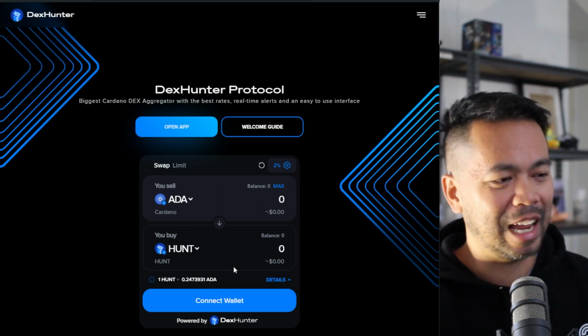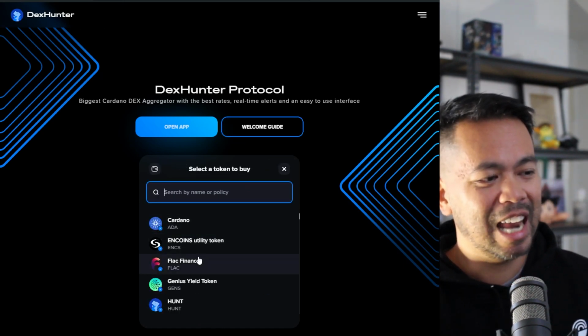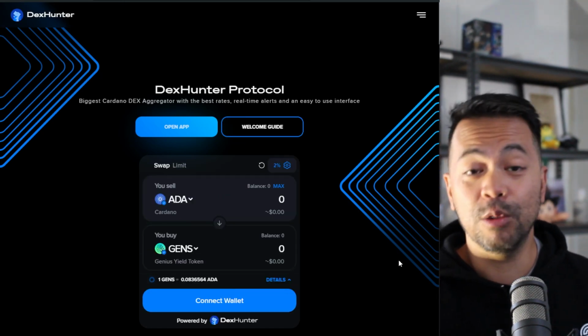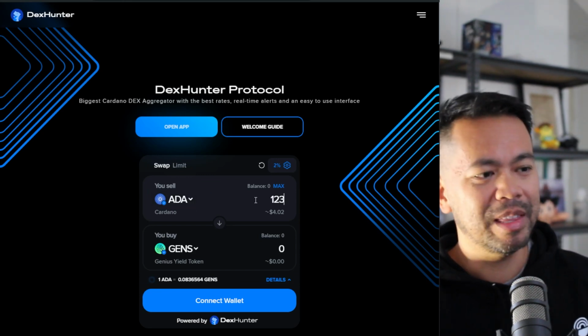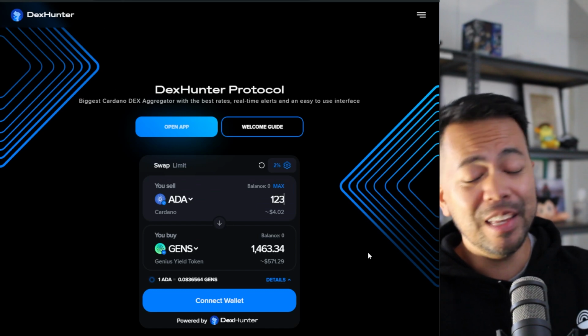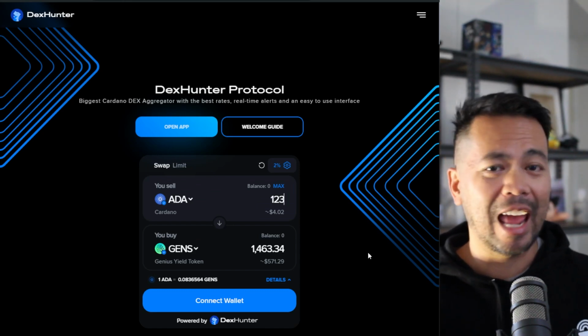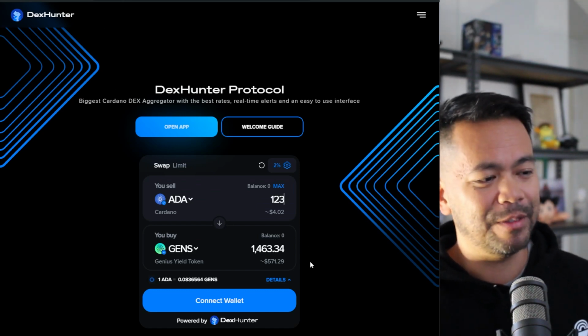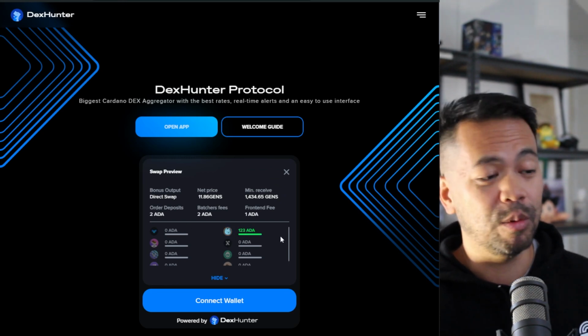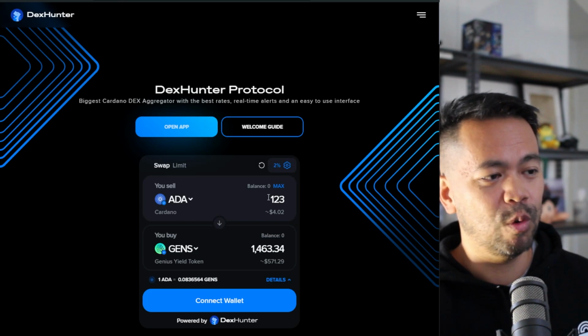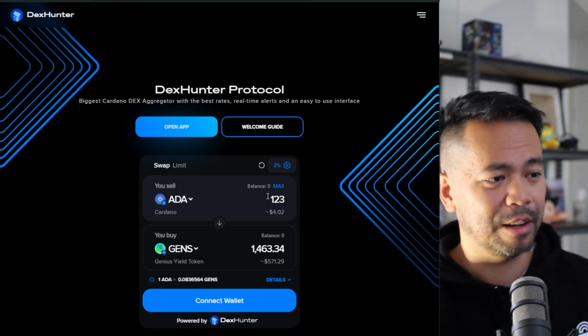It simplifies everything. All you need to do is connect your wallet, choose the token that you want to swap to and what you're selling. So in this case, ADA, type in the amount that you want to swap, and this will find the best trade out there. It will look at all the various different DEXs. So let me hit the details here. For 123 ADA, it's saying Minswap is your best trading platform for this, even with the batcher fees and everything else around it.